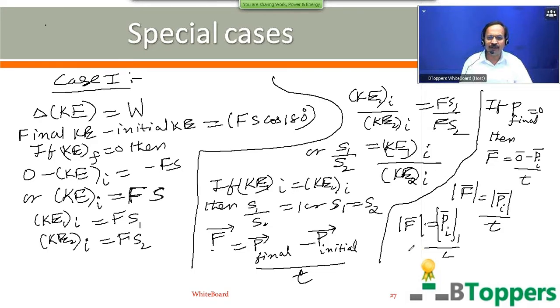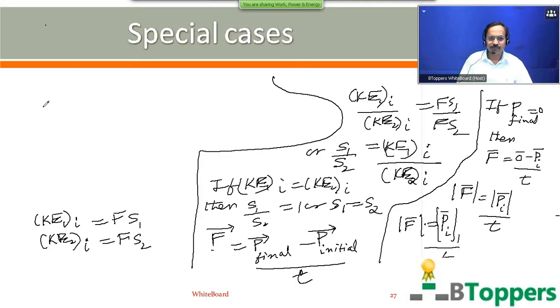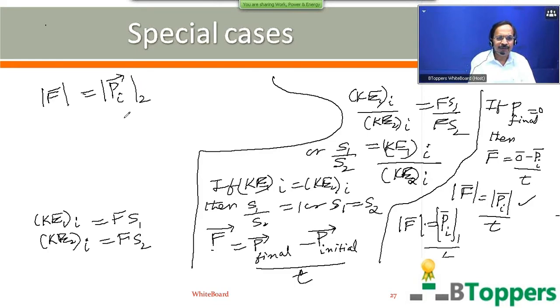And using the same equation for the second body separately, the magnitude of the retarding force applied on the second body is equal to the magnitude of the initial momentum of the second body divided by the time taken to bring the second body to rest.